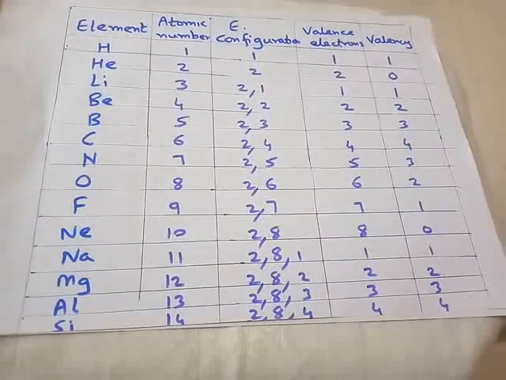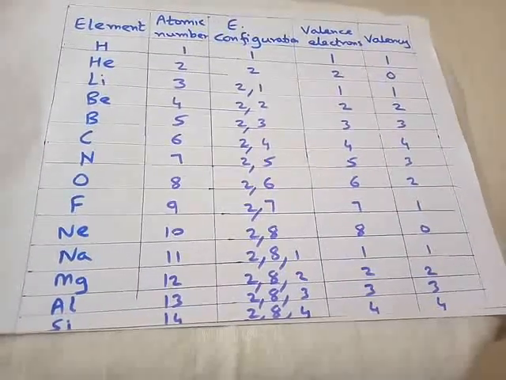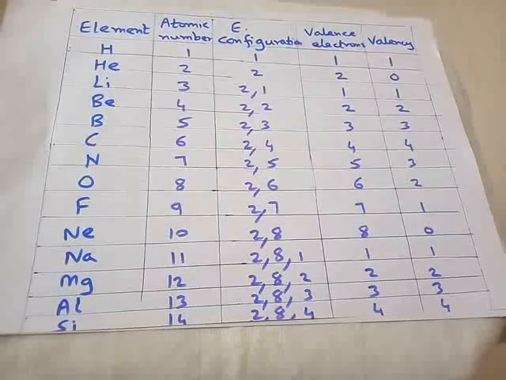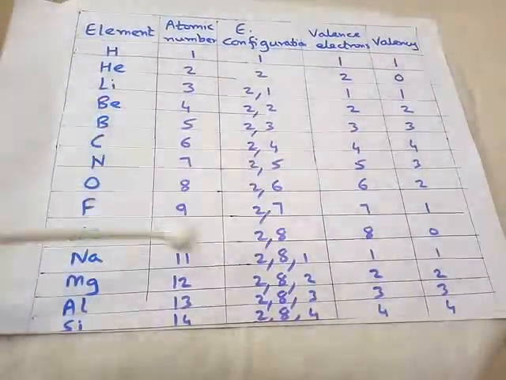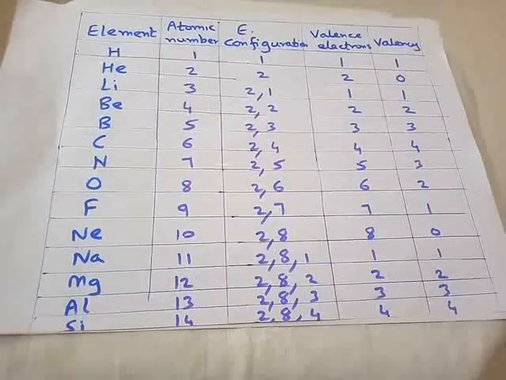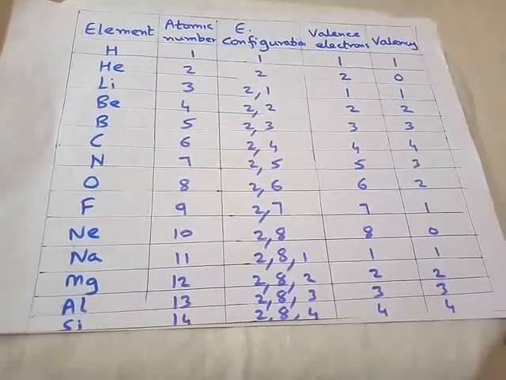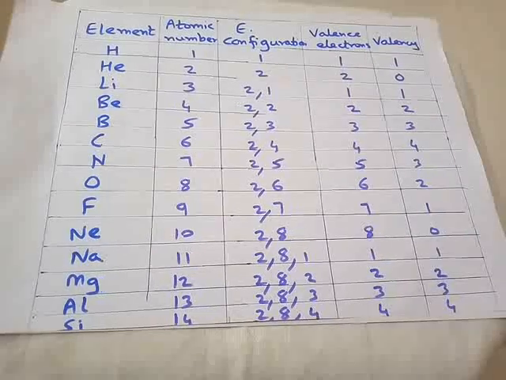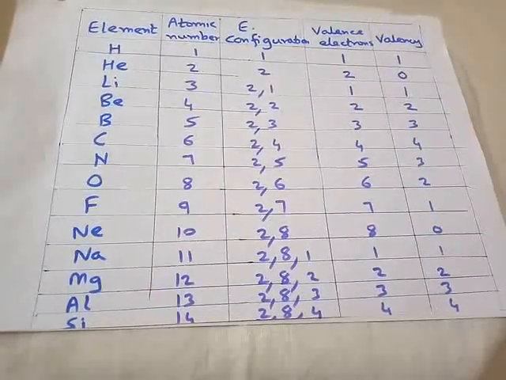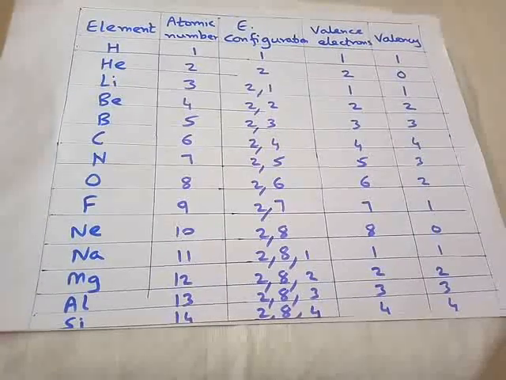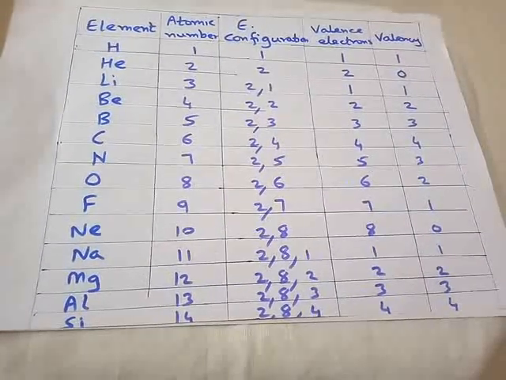I hope all of you have completed the table. As the table is already printed in the textbook, some places were blank, which we have filled just now after this explanation. So I don't expect you all to write the table again in your notebook, but in the exam the question can be asked: find the valency of chlorine whose atomic number is 17. So you should write column wise.